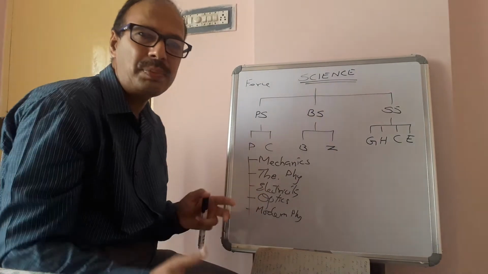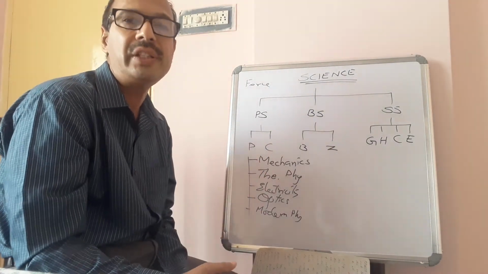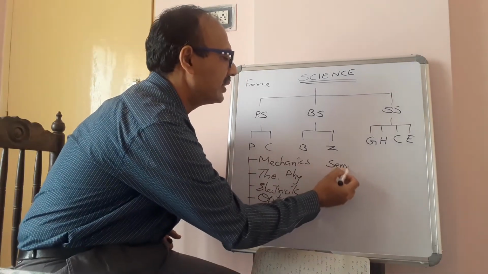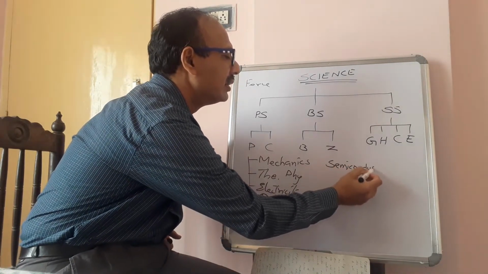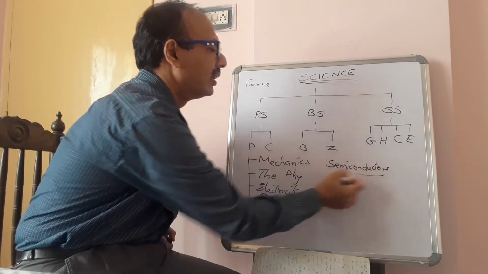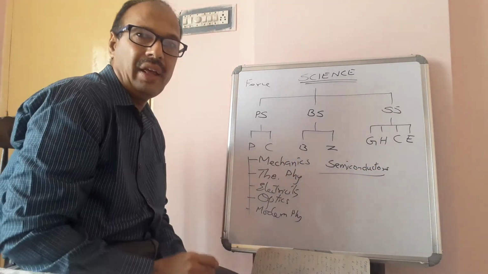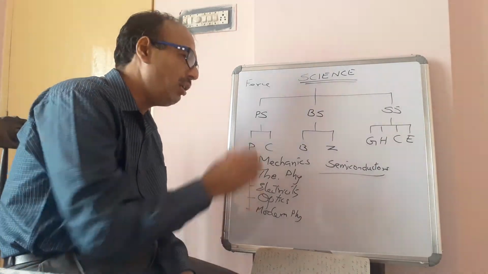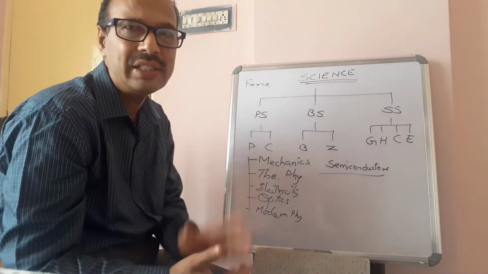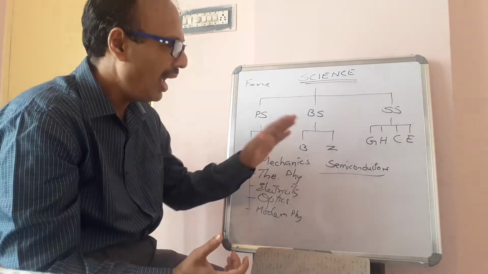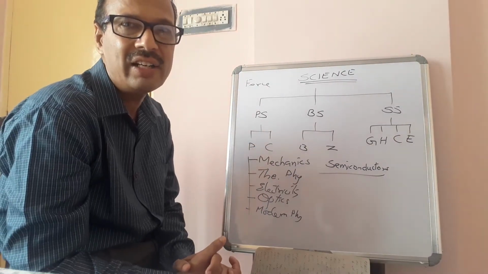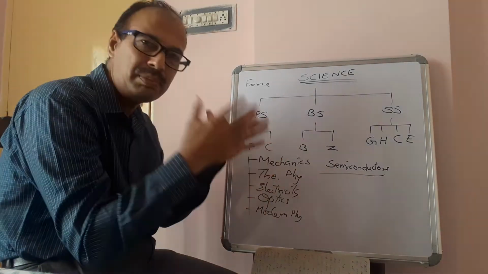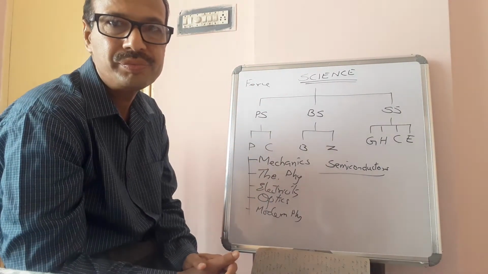In order to explain the vastness of the subject, I will give you a small example: semiconductors. We will think that it is a small topic. In lower classes, the children will learn less, and as their grades increase, as they go to higher levels, the subject increases.